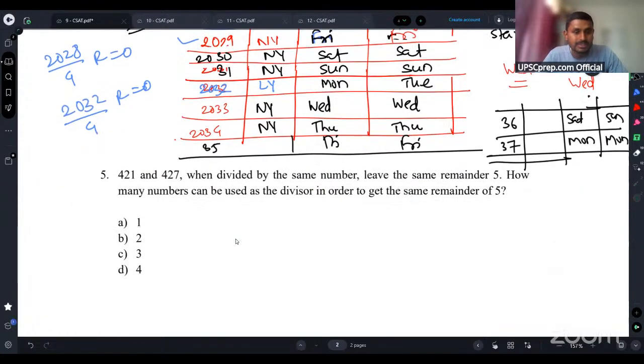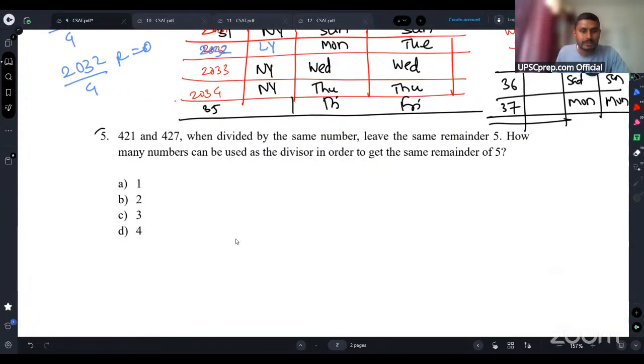Okay. Now this last question, guys, 421 and 427. Here actually these two numbers are wrong. I wanted to form a different question, but I was actually taking a reference from one of your PYQs of last 2024. I forgot to replace these two numbers.